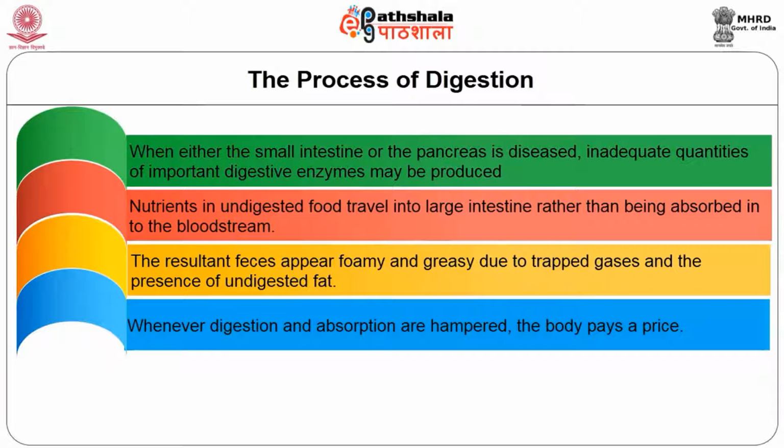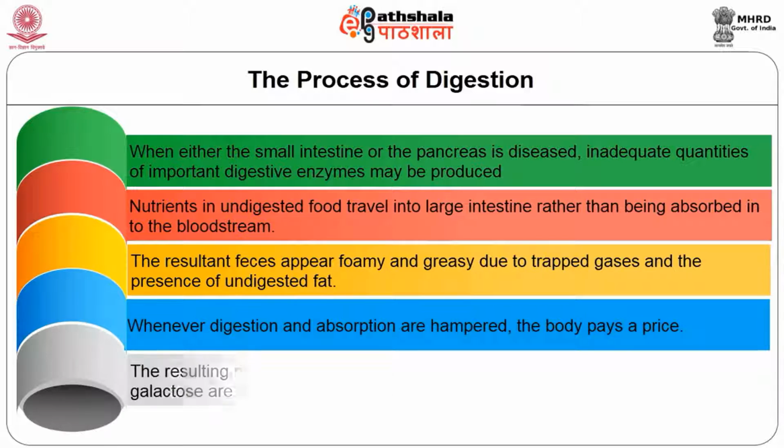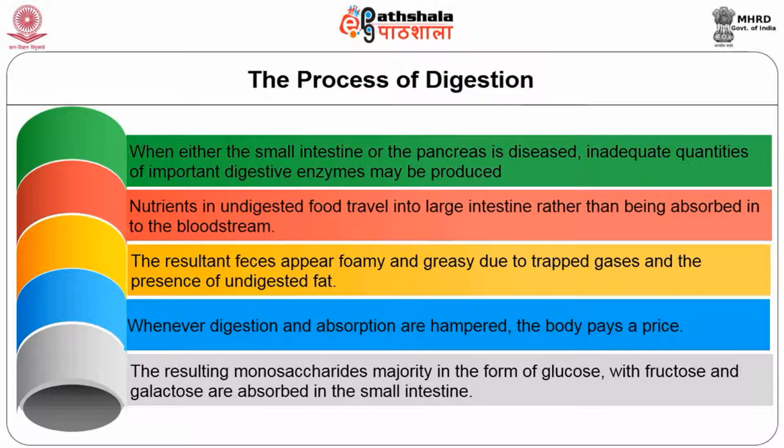Whenever digestion and absorption are hampered, the body pays the price. Insufficient enzyme production or insufficient time to complete enzyme action is often the cause of these problems. The resulting monosaccharides, the majority in the form of glucose with fructose and galactose, are absorbed in the small intestine. Some amount of pentose present in food is liberated from the digestion of nucleic acid or absorbed for utilization.